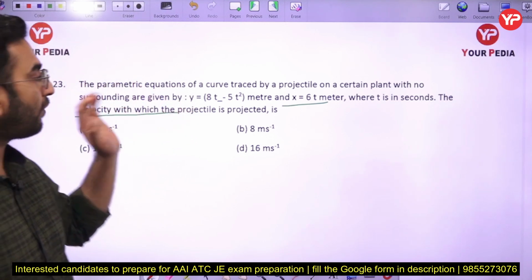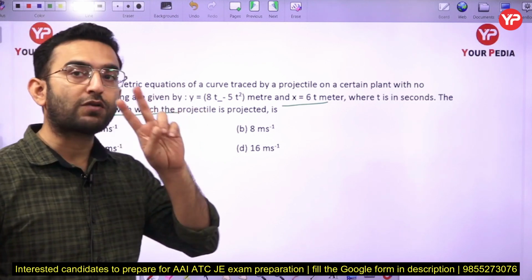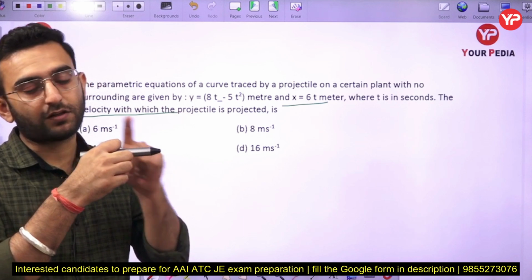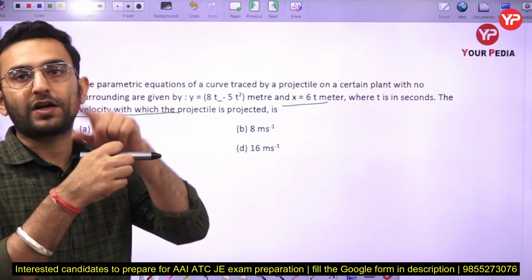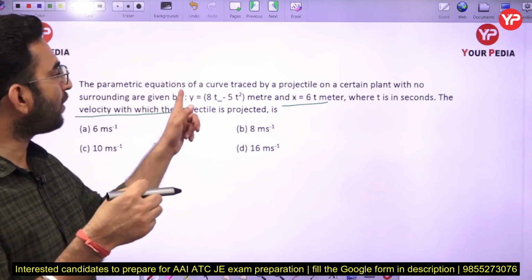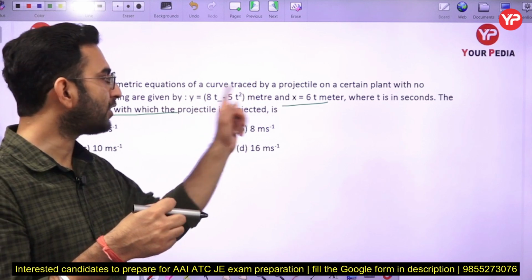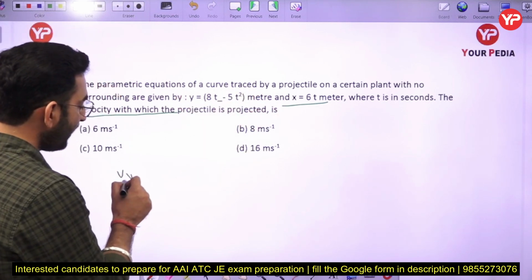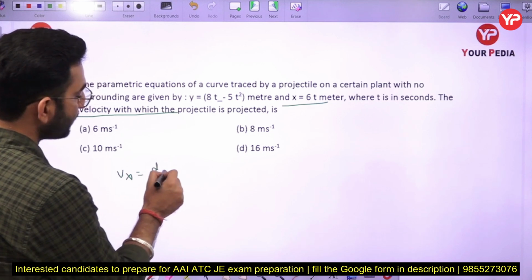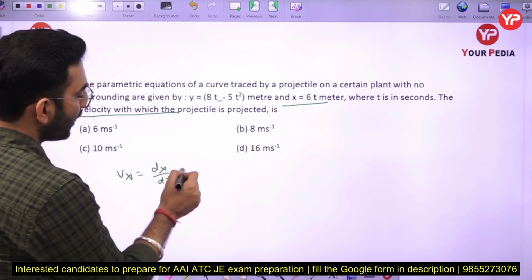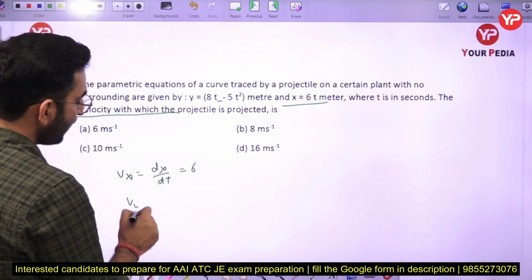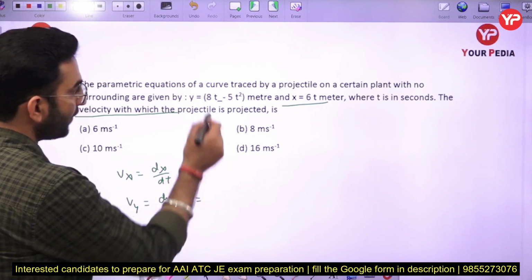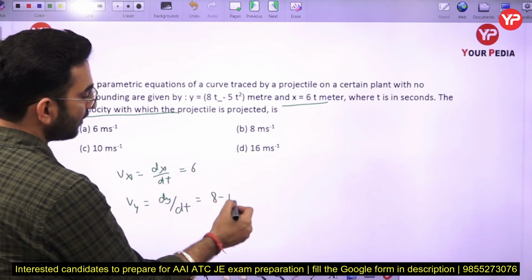Now you have to understand, in this case the velocity is going to have two components. One component is along the horizontal direction, and the other component is along the vertical direction. So we have to find each component from their respective displacement. Vx is equal to dx by dt, which is equal to 6. Vy is equal to dy by dt, which is equal to 8 minus 10t.